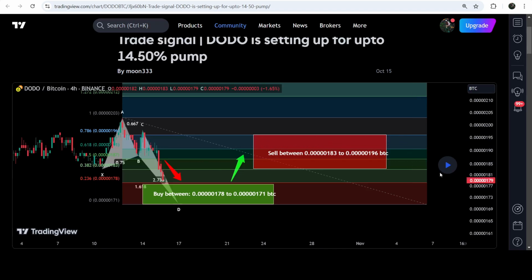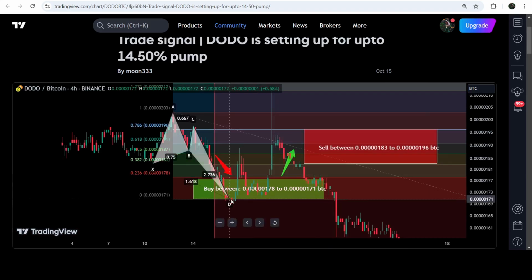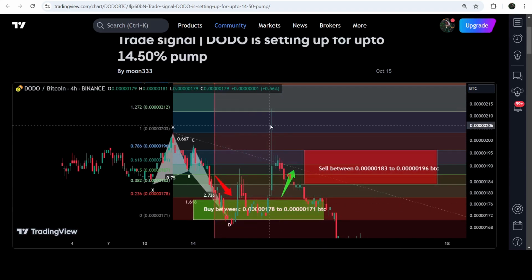For that purpose, you need to click this button, and after that, it will show you how the price line moved up from the buying zone and reached the sell target zone. First, it entered the buying zone here. Then we had a very nice and massive pump.